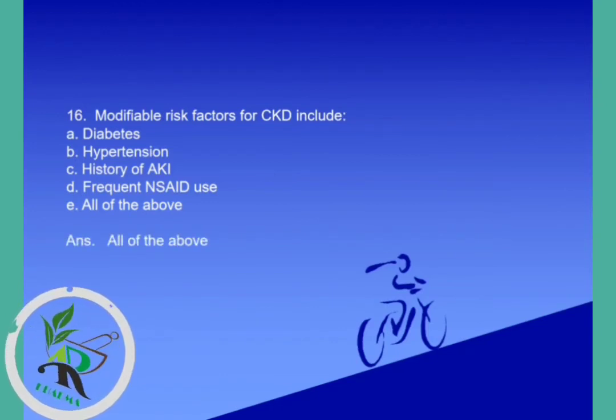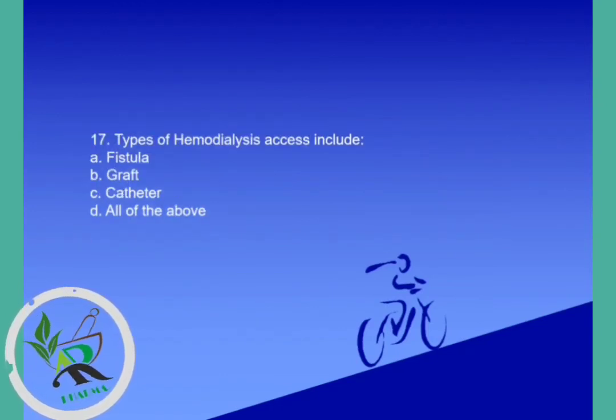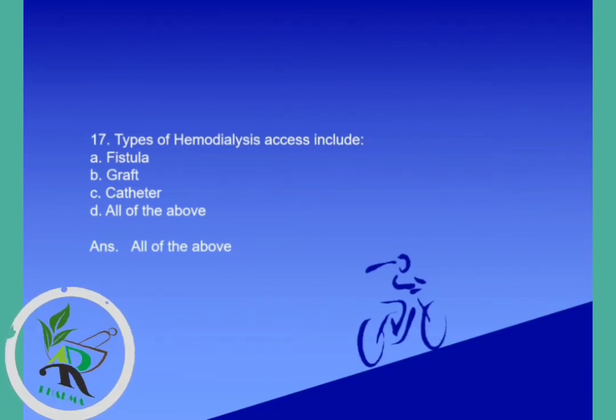Question number 17. Types of hemodialysis access include fistula, graft, catheter, and all of the above. The correct answer is all of the above. Fistula, graft, and catheter are the types of hemodialysis access.